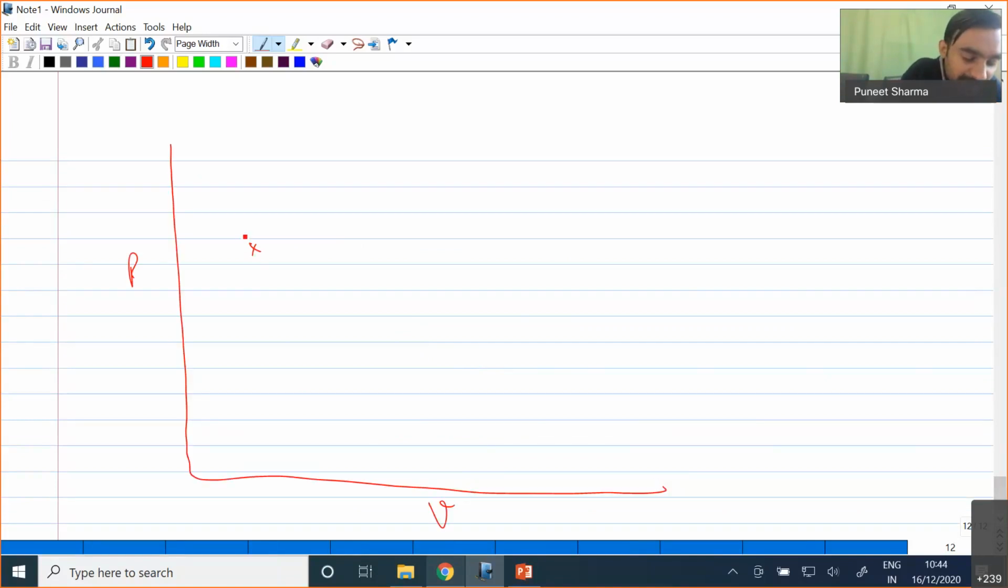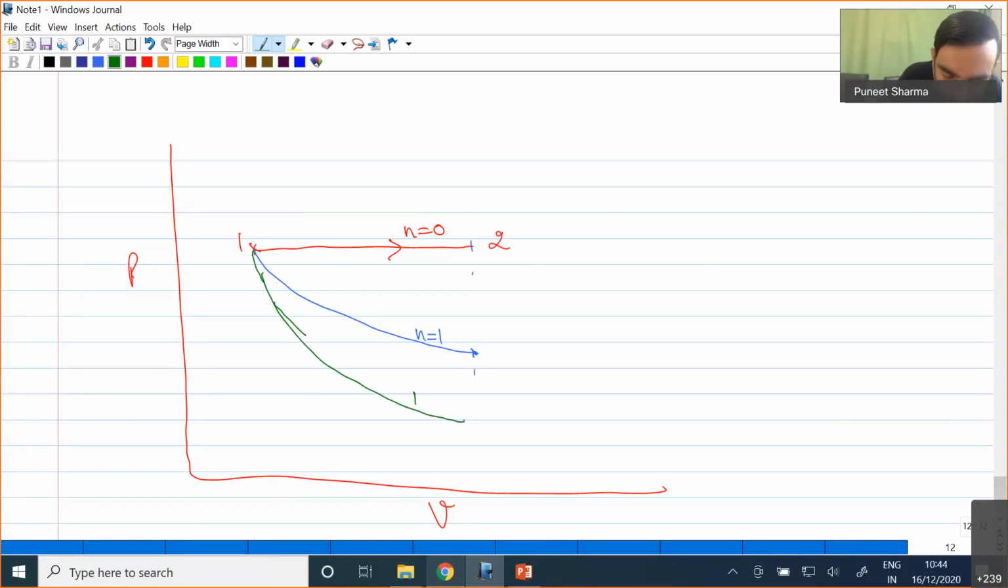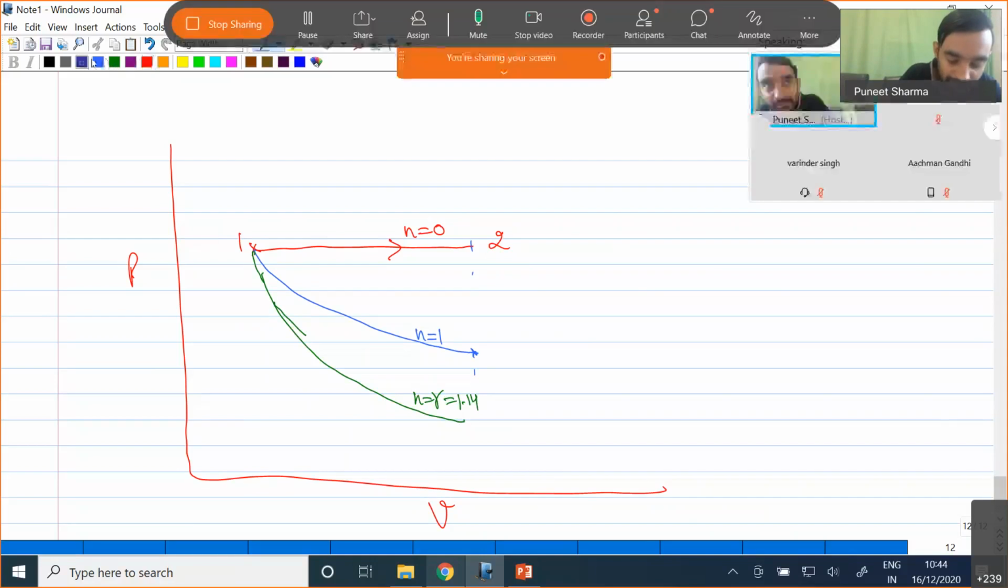So the very first process I have is an isobaric process for which n equal to 0. Then I have the next process, which is nothing but my isothermal process, for which n equal to 1. Then additionally I have another process, which is n equal to gamma, equal to 1.4 for air.